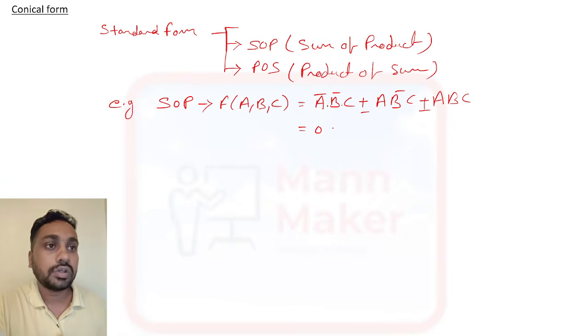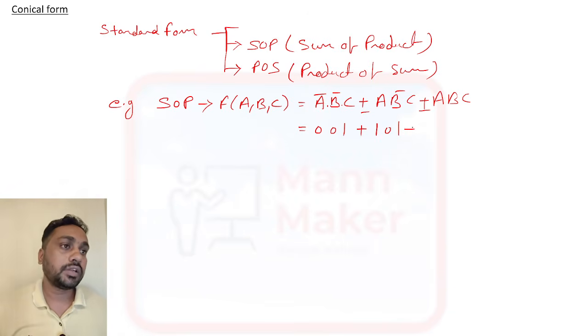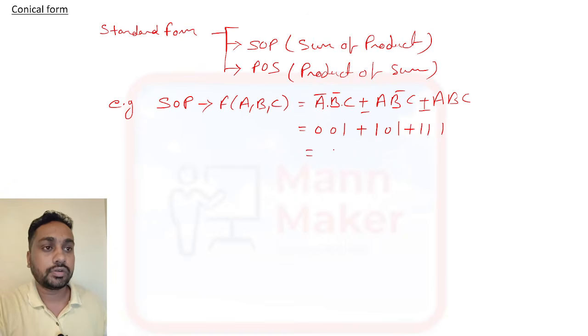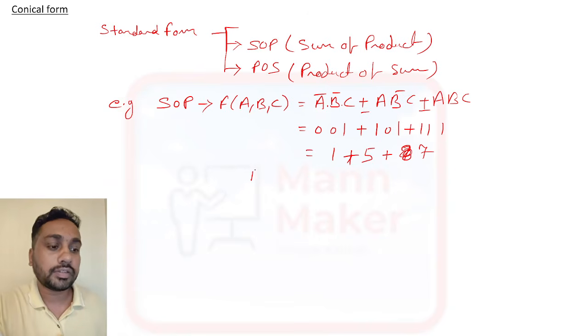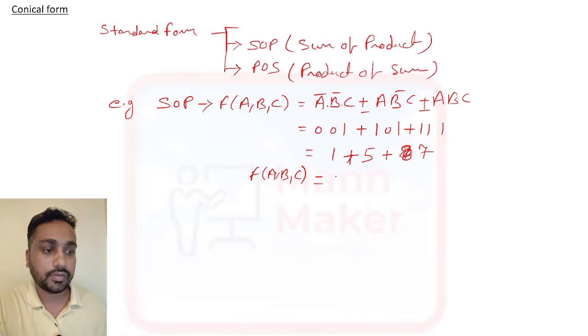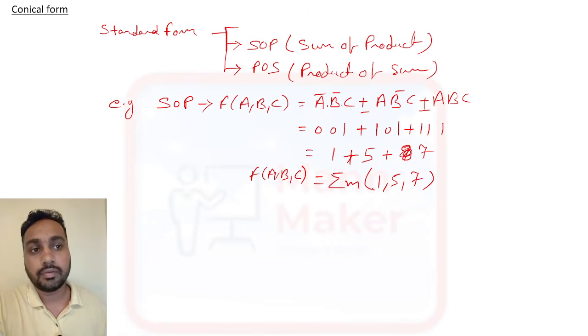Bar means 0 and no bar means 1. So 0 0 1 is 1, then 1 0 1 is 5, and 1 1 1 is 7. So you can write f(A, B, C) equals summation of m(1, 5, 7). Here m is what? We call it a minterm.